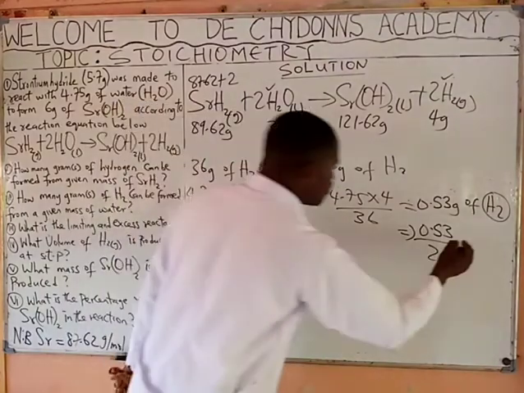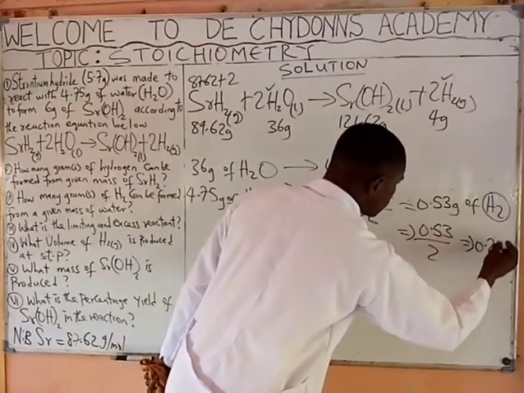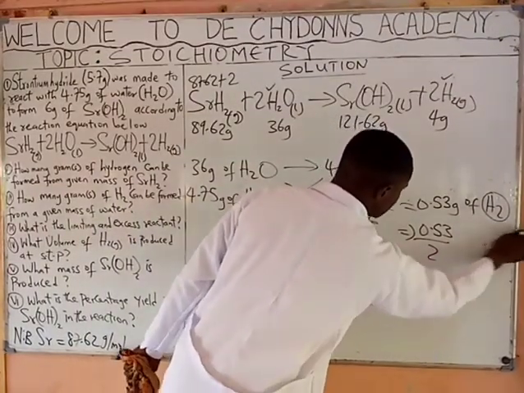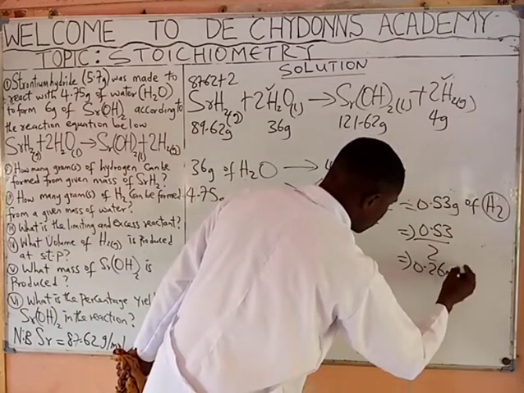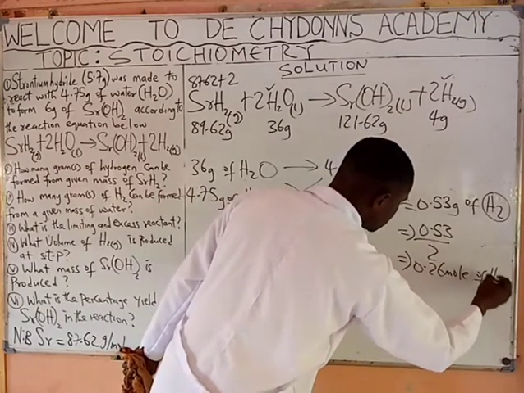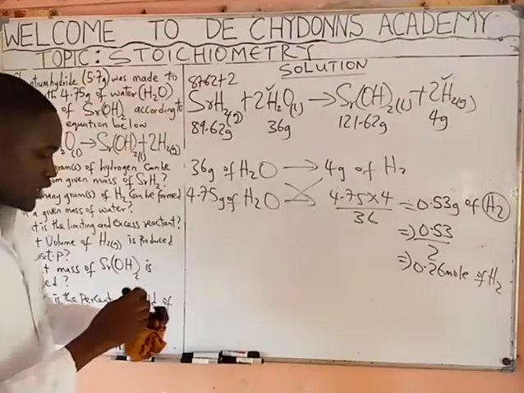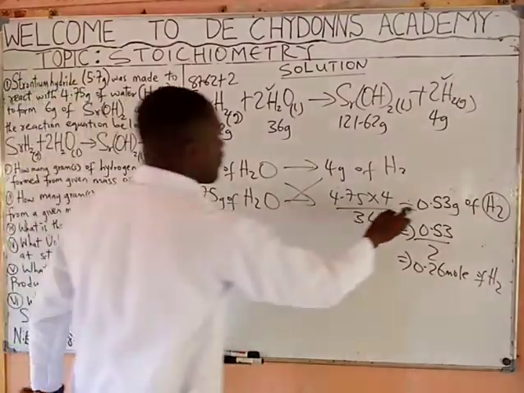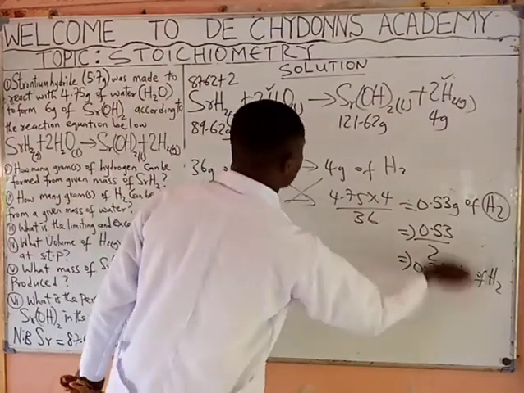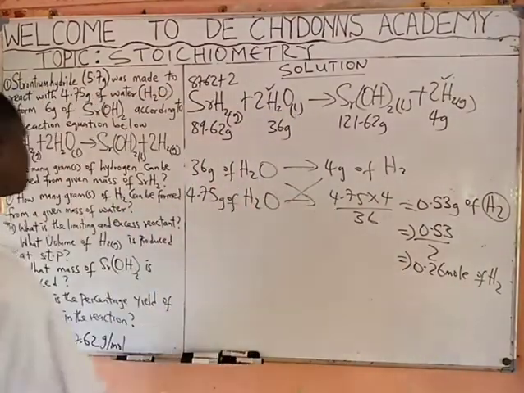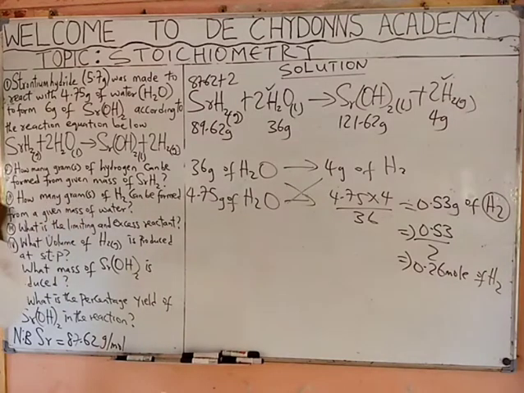That will be giving you 0.26 moles. 0.26 mole of hydrogen. So this means that 0.5 gram of hydrogen is equivalent to 0.26 mole of hydrogen. And that is what is formed from the water we have in the equation.